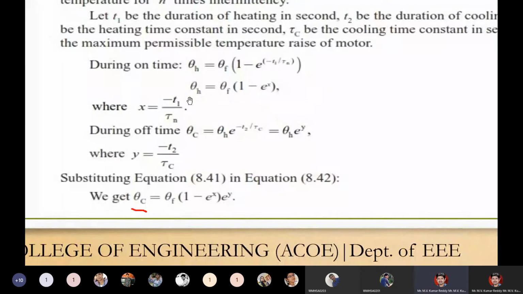Here theta h is equal to theta f into 1 minus e power x, and theta c is equal to theta h into e power y. In the first equation we have theta h, in the second equation we have theta c. Already we know that theta h is theta f into 1 minus e power x, so substitute the first equation in equation 2.